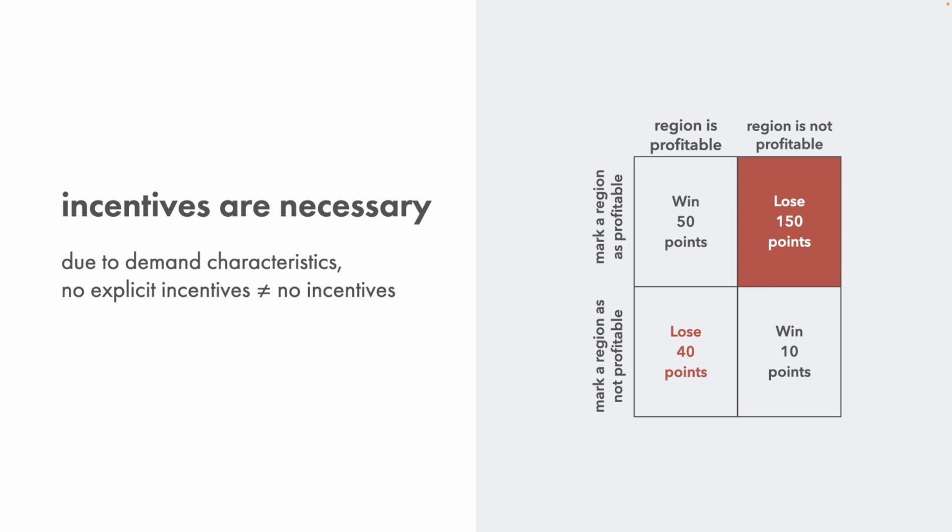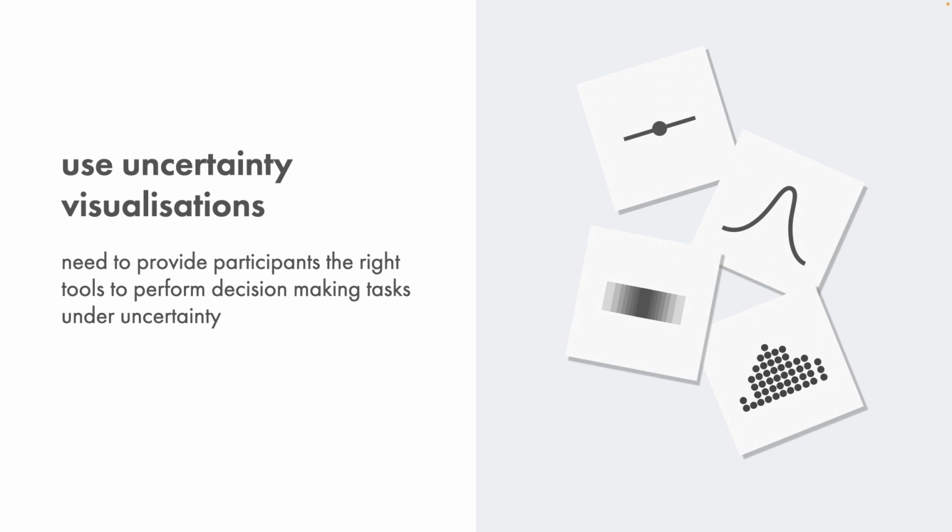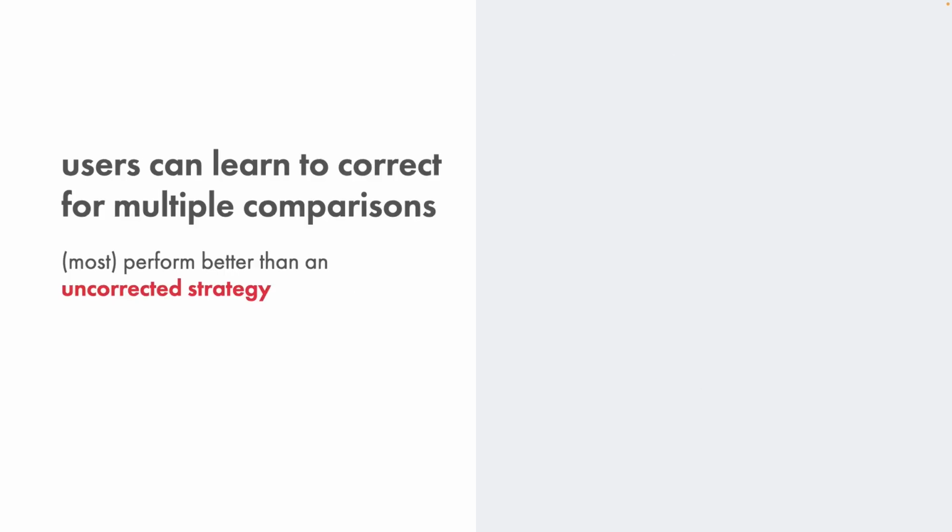Second, we need to provide people with the right tools for the task. We can't expect them to build a house if we only give them cardboard instead of wood. In decision-making tasks, uncertainty visualizations are absolutely necessary.